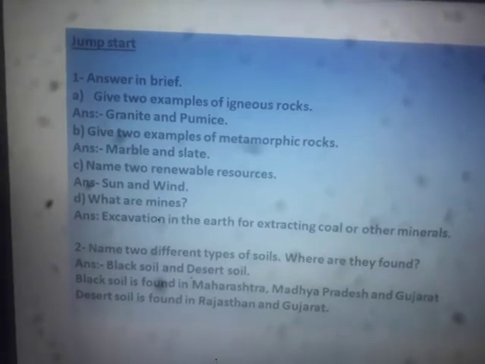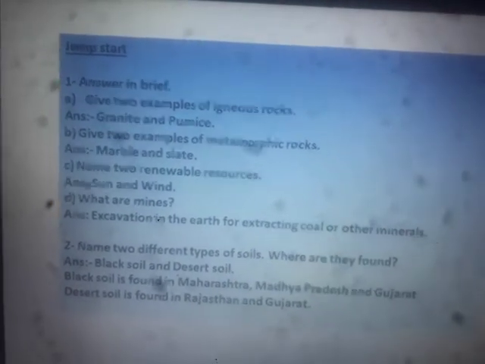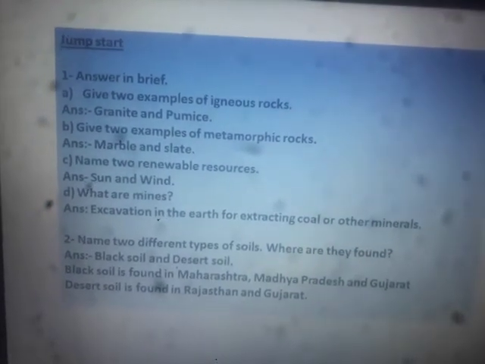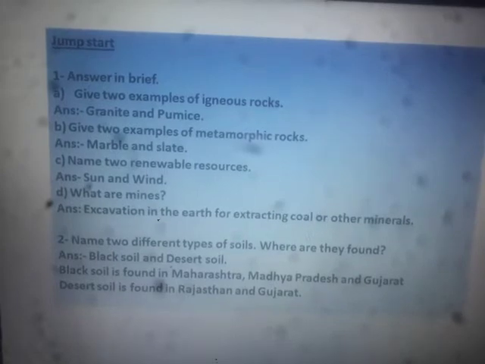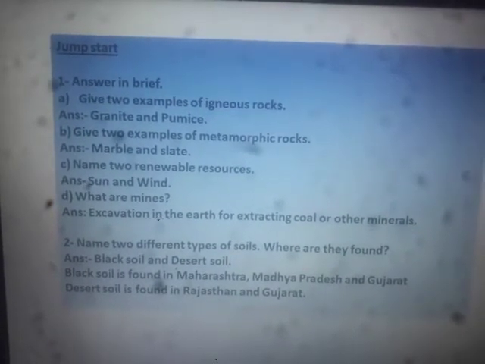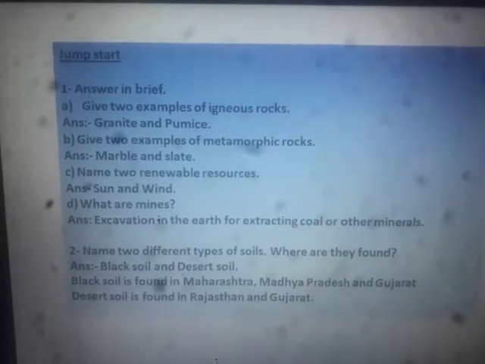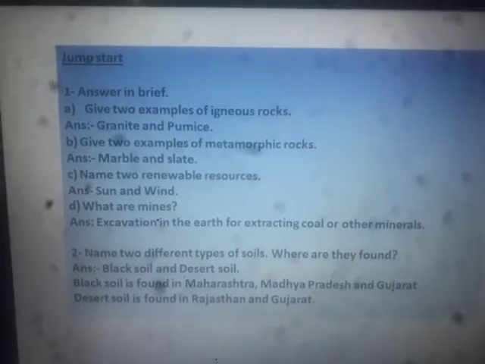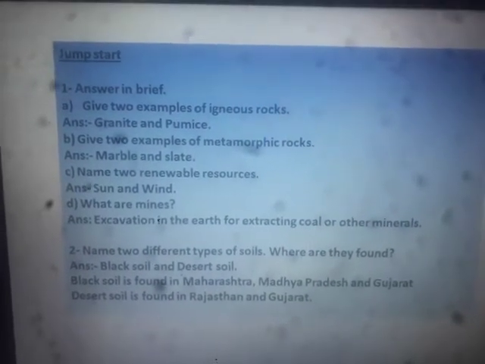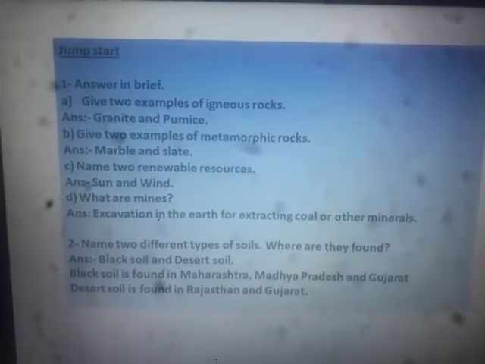Give two examples of metamorphic rock. Marble is there, slate is there, gneiss is there, GNEISS. Yes, remembered? So many examples are there. You can give any two examples of metamorphic rocks. I have written marble and slate. You can also write marble and slate. Two renewable resources are sun and wind. Apart from that, water is also a renewable resource, with the help of which electricity can also be produced, right?